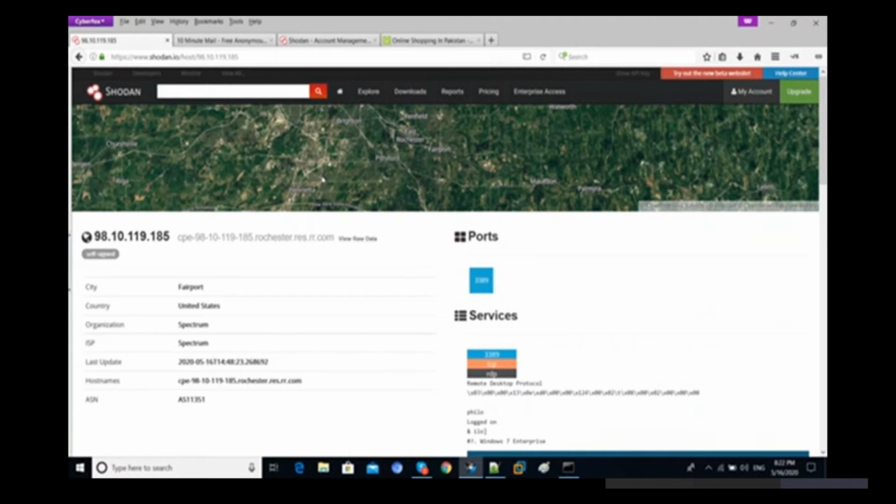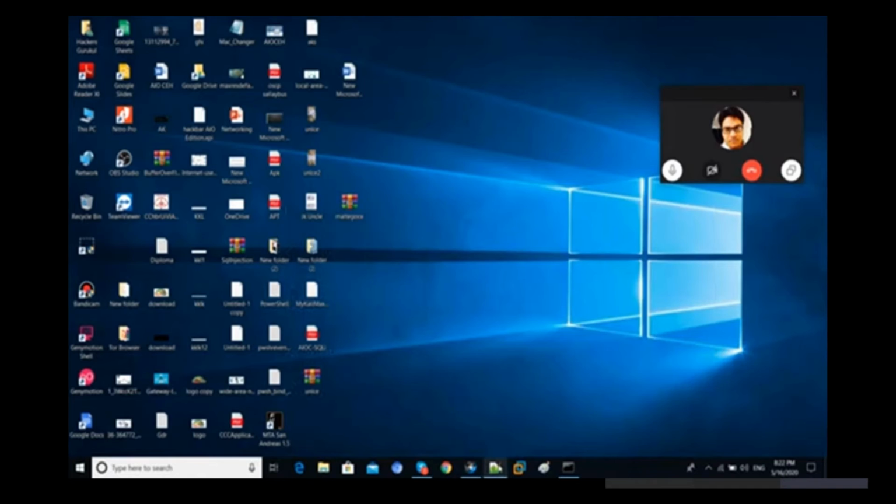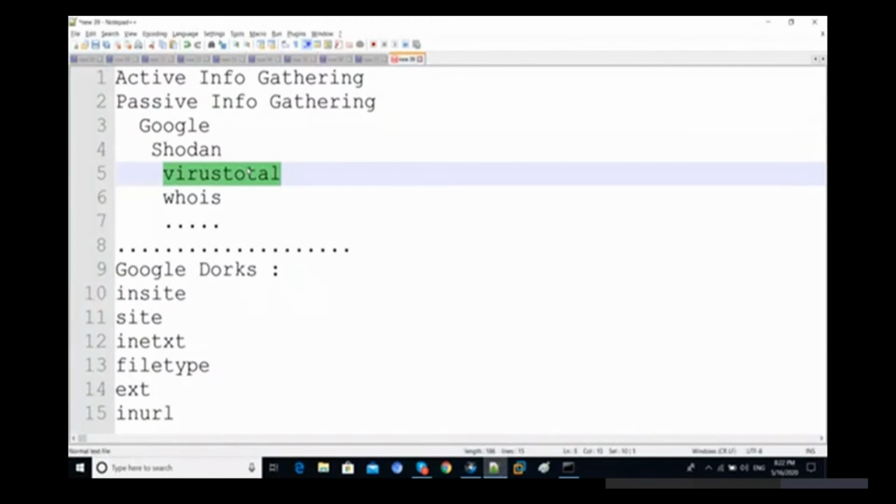Okay, now let's try to check out. We are going to discuss some random numbers. First we are going to discuss these topics, then we are going to discuss some other things. Then we have VirusTotal. So why is VirusTotal important? With the help of VirusTotal, we can easily find out subdomains. So let's try to check out search on VirusTotal.